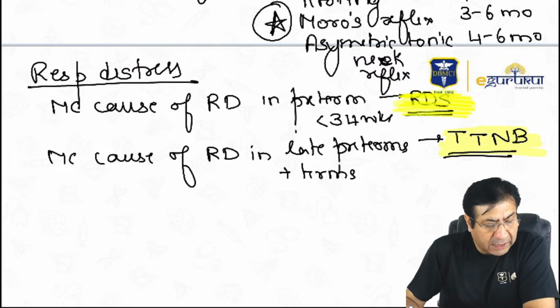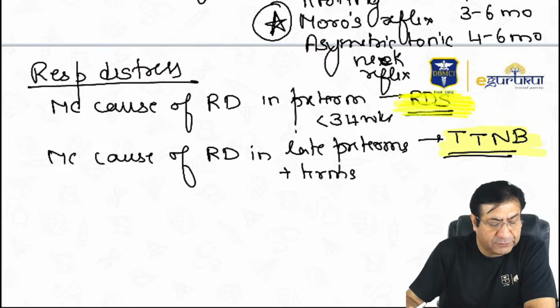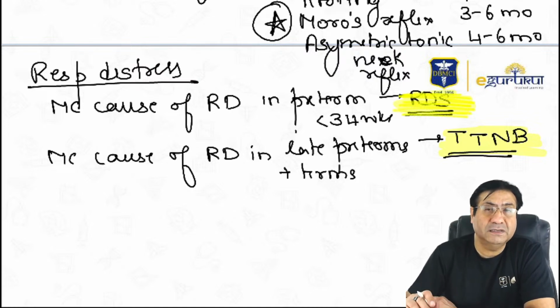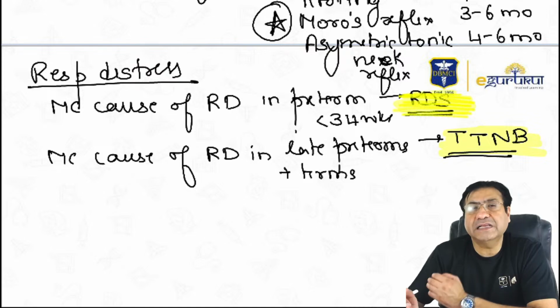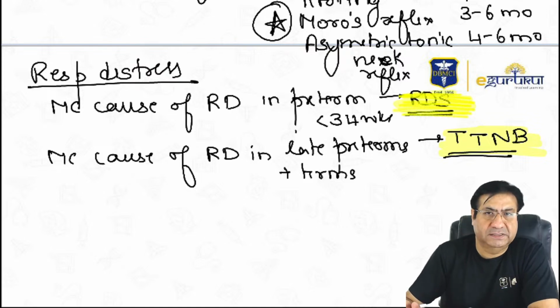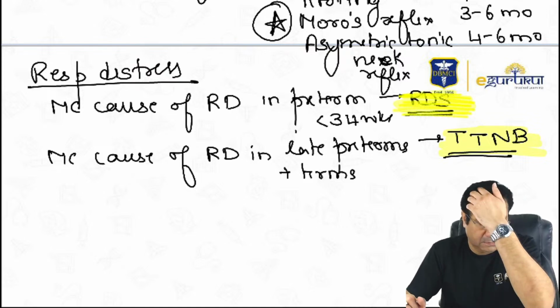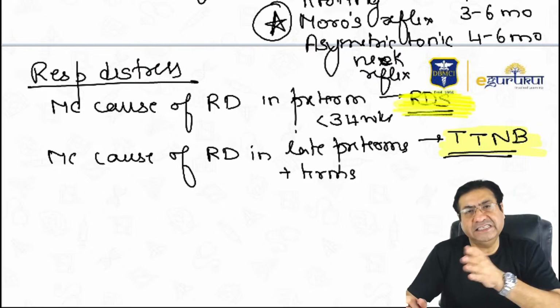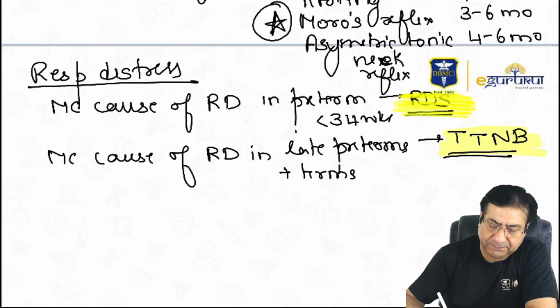So Mithu Kumar is asking if the option is 4, 5, 6 months. I think you are asking about ATNR, asymmetric tonic neck reflex. Well, it is very difficult for me to answer because books write 4 to 6 months. I personally would answer 6 months. But the range that is mentioned is 4 to 6 months.